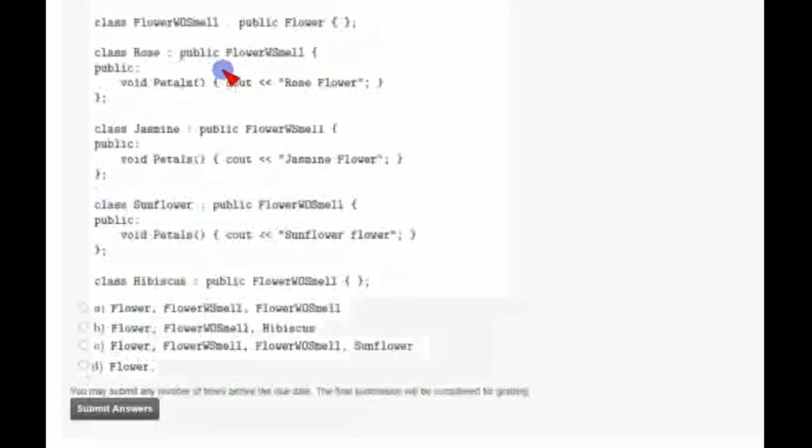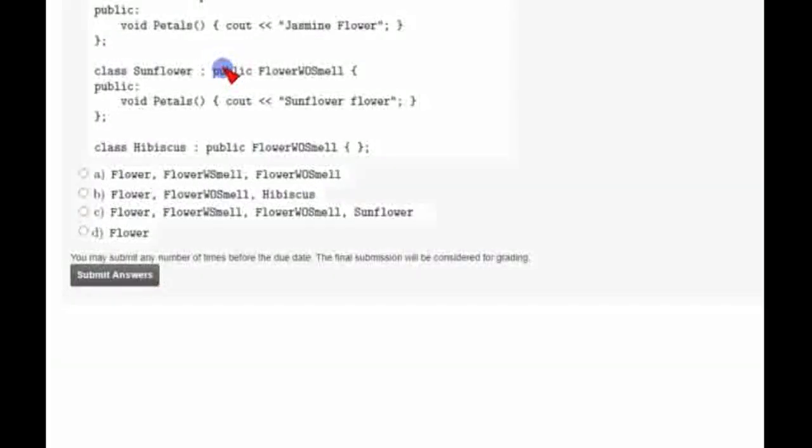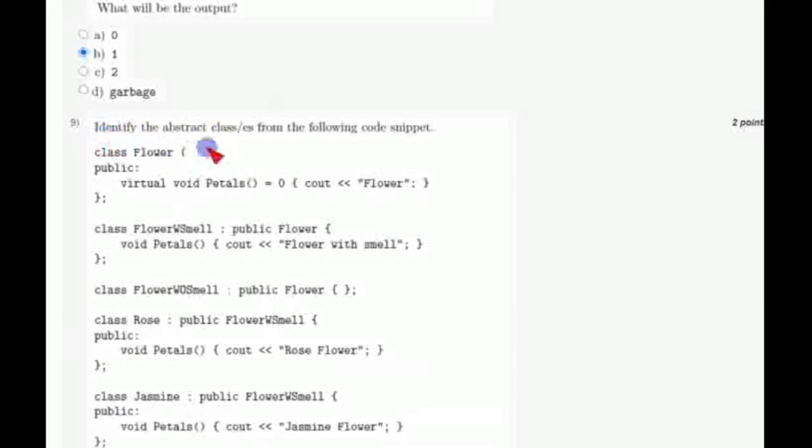they have asked us, if you see this, to identify the abstract classes from the code snippet. Friends, I have spent a lot of time here. Actually, an abstract class means at least one pure virtual function. See, this type of function is called a pure virtual function. So it has at least one pure virtual function. So the flower class is an abstract class. So we have got flower as one of the answers.